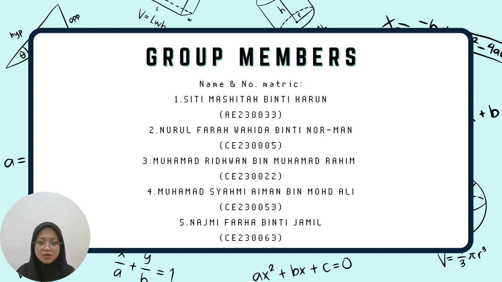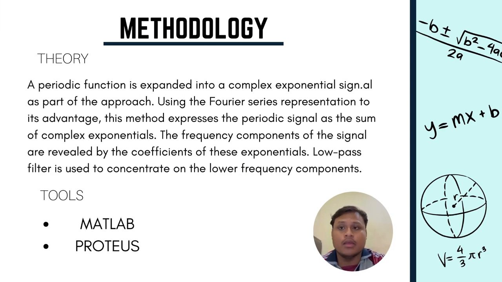Matric number is CE230005. Muhammad Ridhwan bin Muhammad Rahim, matric number is CE230022. Muhammad Syahmi Aiman bin Muhammad Ali, matric number is CE230053. And Najmi Farha binti Jamil, matric number is CE230063.